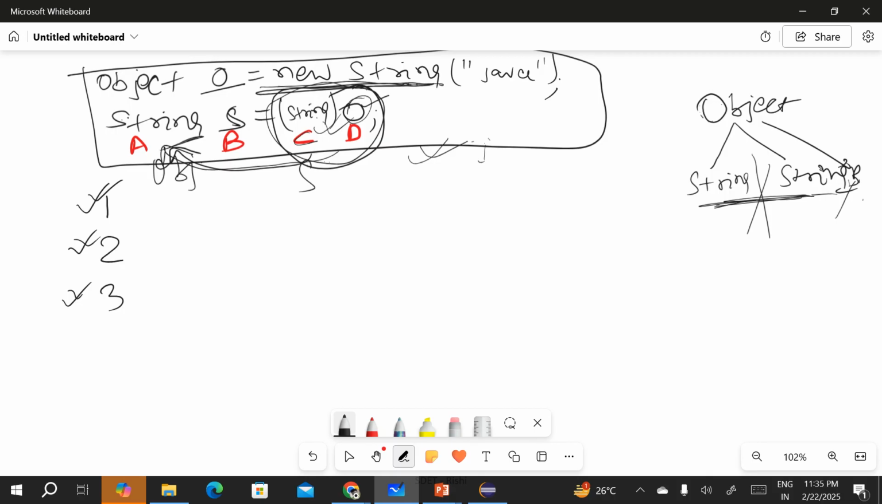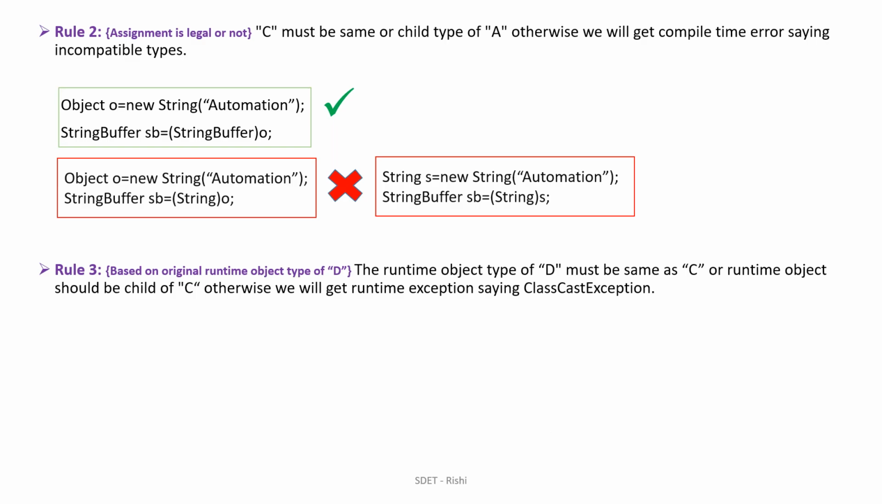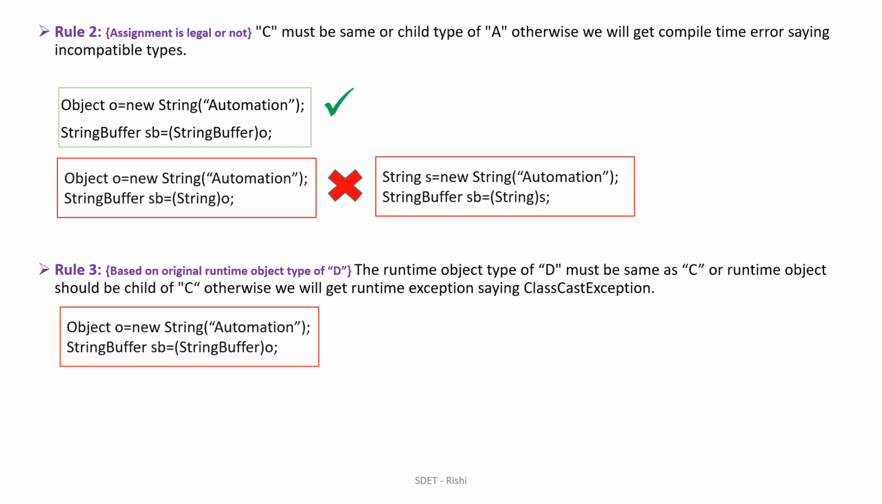Okay, and this is a string type. I can say it must be the same as C. Yes, this is a string type, this is also a string type, same. So that's why it is following rule 3. Check here in this example whether it is following rule number 3 or not. It is following rule 1 and rule 2.